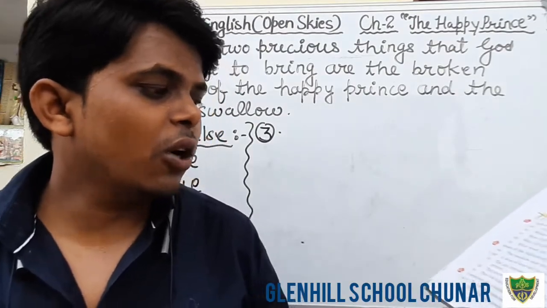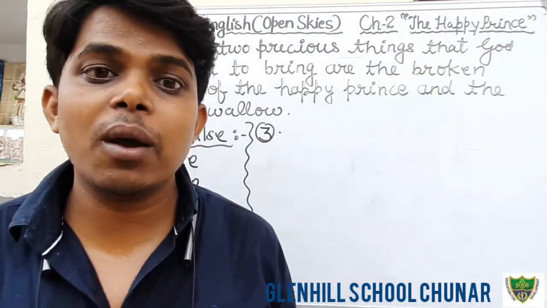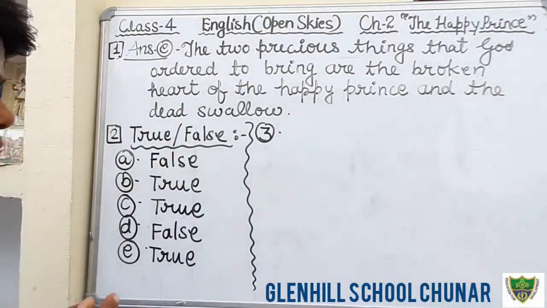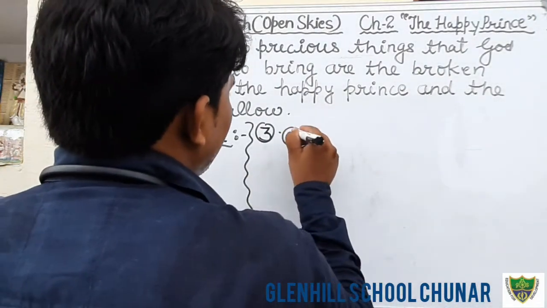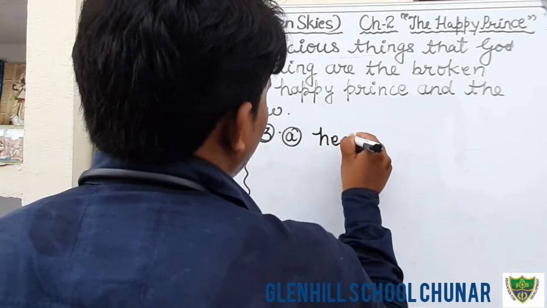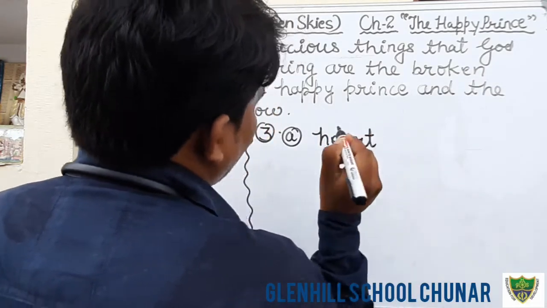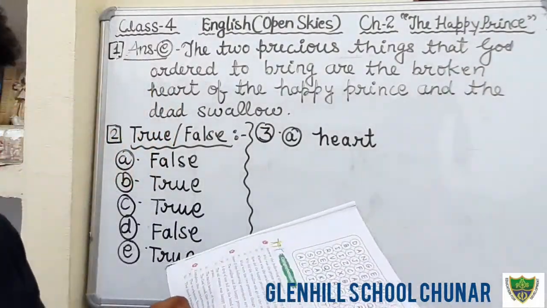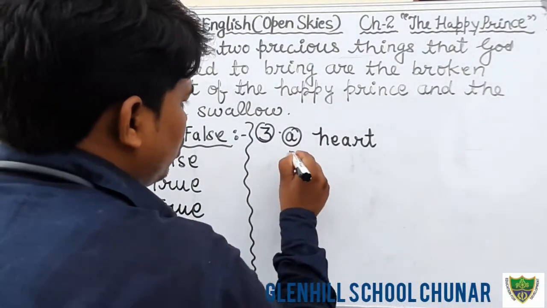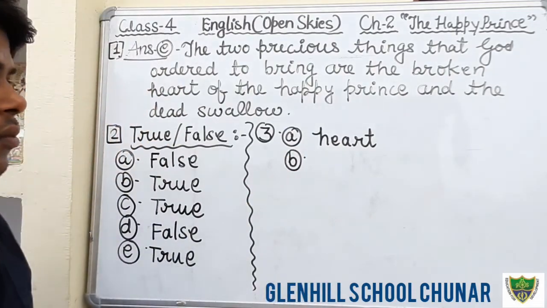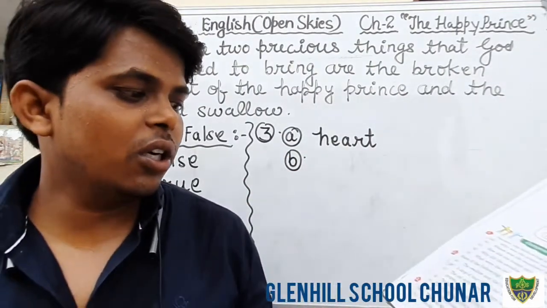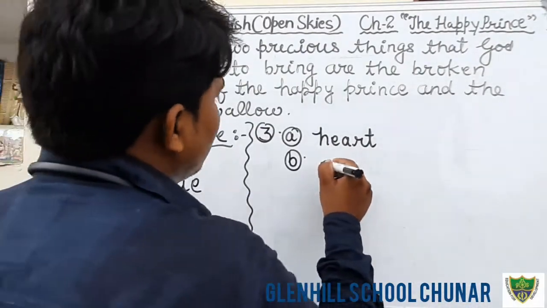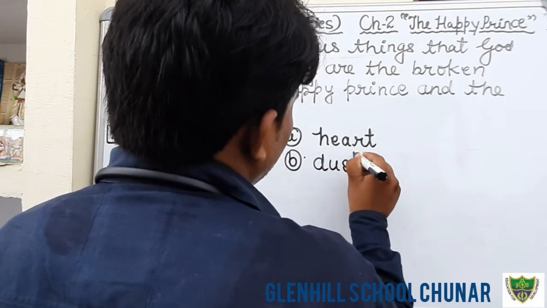Filling the blanks. The workman found what they found? The heart of the happy prince. So in the first blank you will fill the heart, HEART. Okay, heart of the happy prince inside the statue. Now question number B. The dead swallow was laying in the heap of dust. Here you will fill the dust.